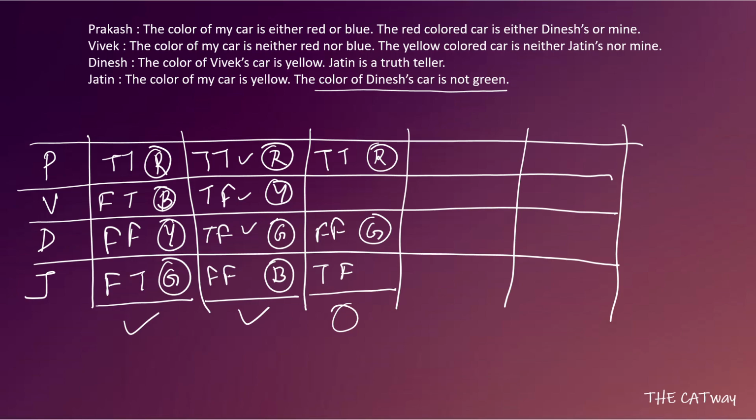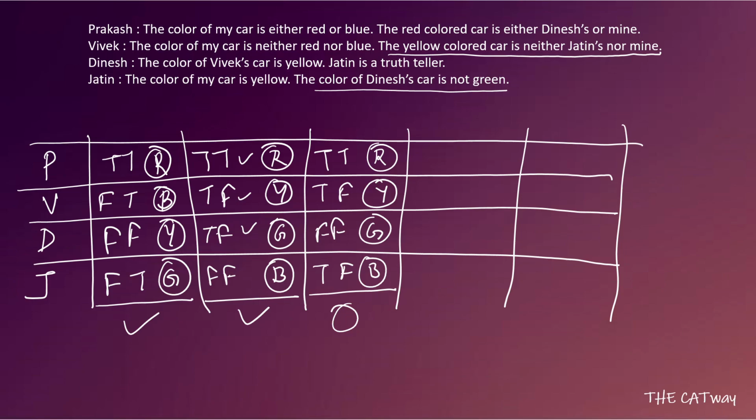Now coming to V, V gets his second statement false. Okay, because we know that either Jatin or Vivek himself has to have a yellow colored car, because he says that the yellow colored car is neither Jatin's nor mine. So he's saying a false statement, okay, because one of them has to get a yellow colored car. So if his second statement is false, his first statement becomes true, that the color of my car is neither red nor blue. Okay. So blue color car goes to him and yellow color car goes to him.